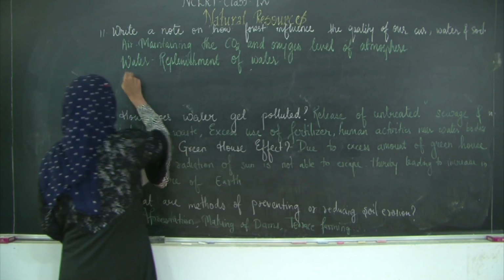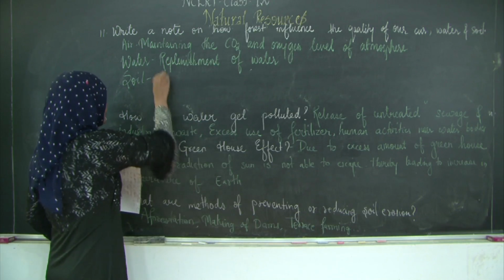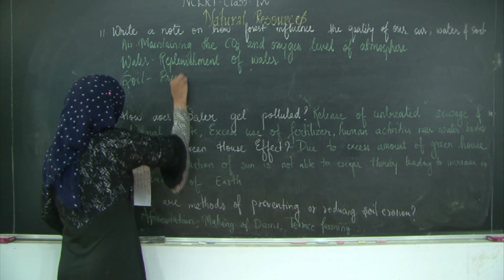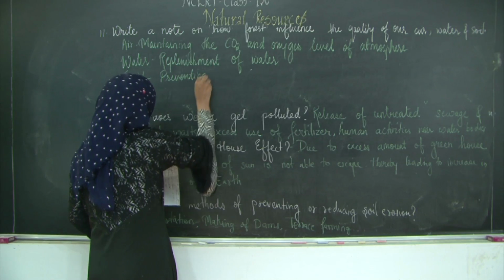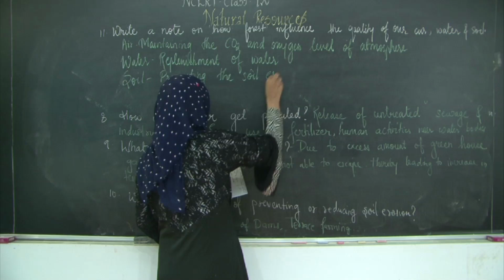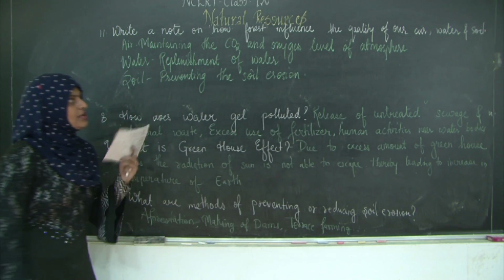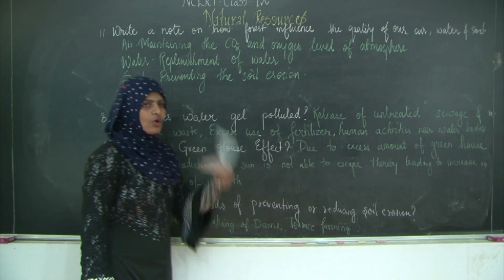And the third one, soil. How does the forest maintain it? By preventing the soil erosion. Okay. So this is the way the forest influences the quality of air, water and soil.